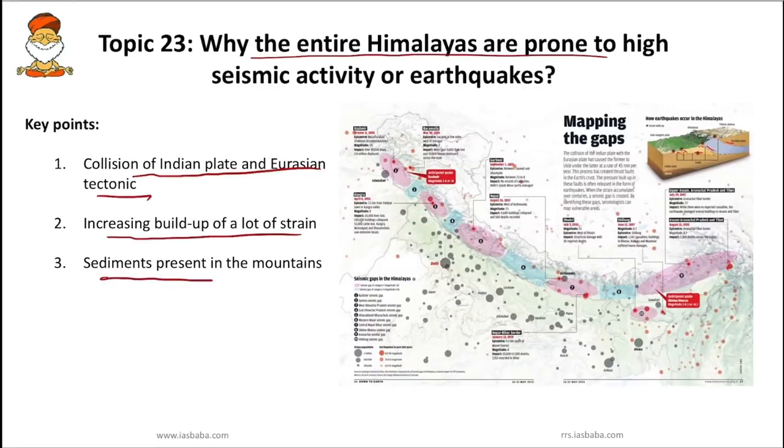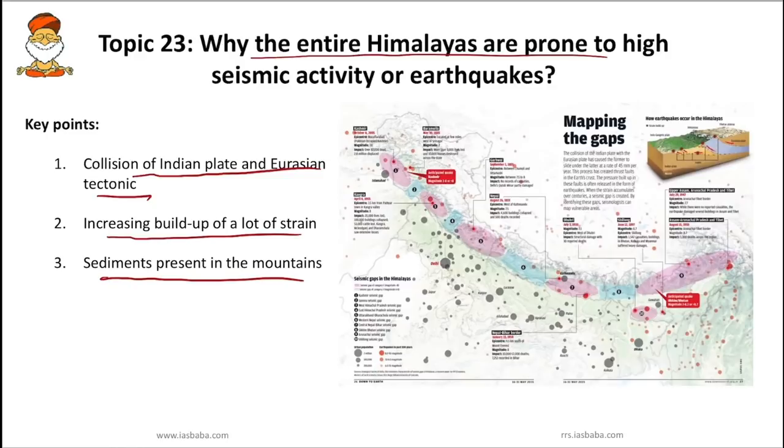And third, you have to know about sediments present in the mountains. We know that there was the Tethys Sea. When the Indian plate and Eurasian plate collided, what happened to the Tethys Sea and to those sediments, right? We know about sedimentary rocks. They form when loose sediments on the Earth's surface become compressed and bonded together.